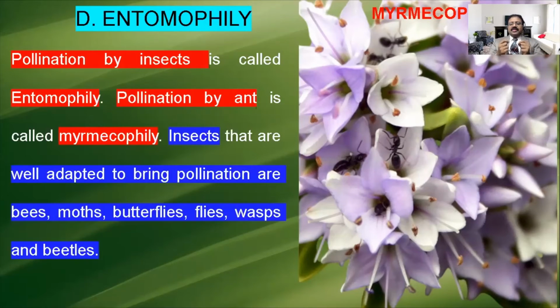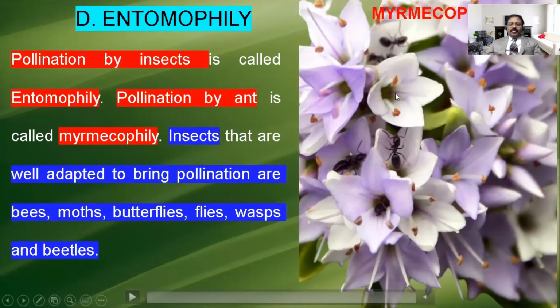When you see under the dissection microscope, we can see that the pollination occurs there, and the pollen will stick on when they move from one flower to another flower. The stigma is there, and on that stigma the pollen will stick on. The pollination occurs.